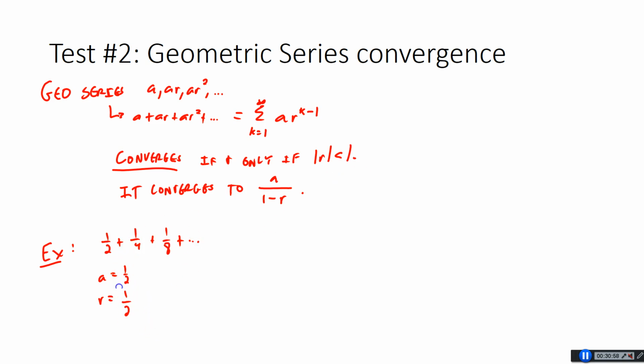And r is 1/2, which is between -1 and 1, right? So we're definitely going to converge, because 1/2 is between -1 and 1. So we should converge to 1/2 over 1 minus 1/2, which is 1/2. So you have 1/2 over 1/2, and that is 1, as we expected. Kind of cool.